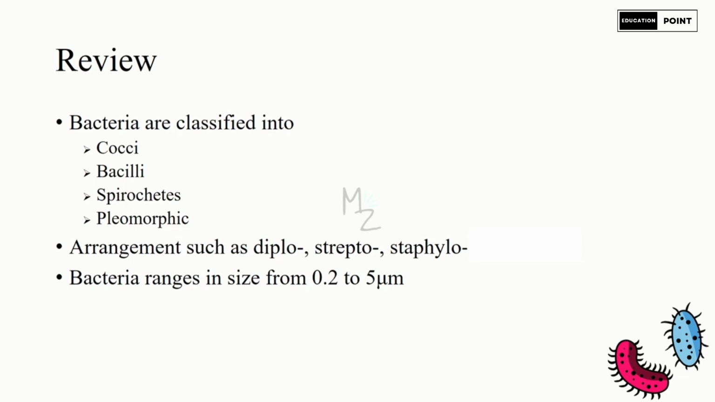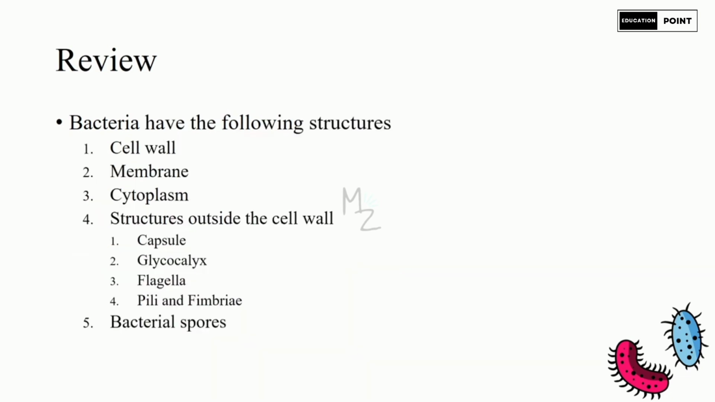Arrangement of the bacteria such as diplo, strepto, staphylo, and others occurs for different bacteria, like for cocci, bacilli, and spiral. Bacteria range in size from 0.2 to 5 micrometers. Bacteria have the following structures: cell wall, cell membrane or plasma membrane, cytoplasm. Structures outside the cell wall are capsule, glycocalyx, flagella, pili, and fimbriae. And another structure is bacterial spores.